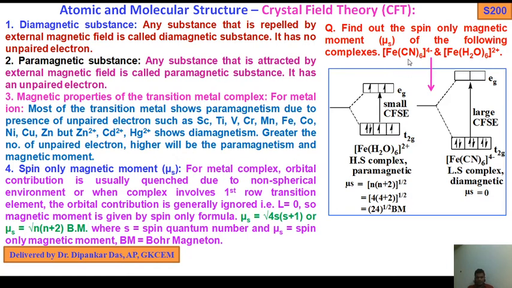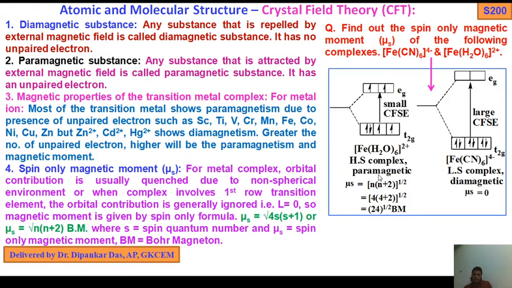So here the splitting energy will be high. The splitting energy will be high in the case of [Fe(CN)6]4- due to the strong field ligand. So that is a low spin complex. All electrons get paired up. So it is diamagnetic and mu s is 0 because n, the number of unpaired electrons, is 0. So mu s equals root n into (n plus 2), which is 0 Bohr magneton.